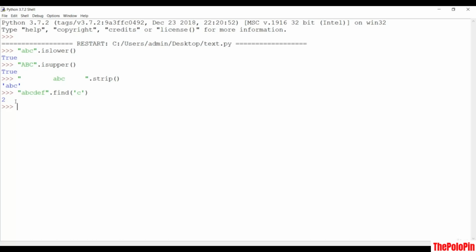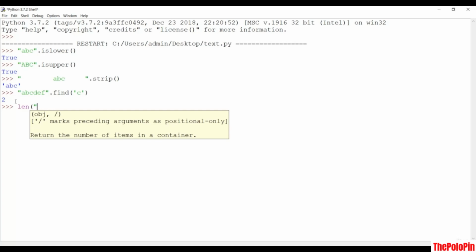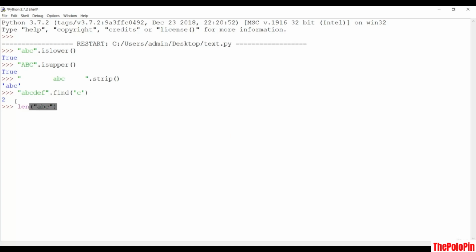You can also see the len method, which is going to take any object. So if I do this, then you are going to get the length of the string object over here, which is 3, as it has 3 characters. So these are some methods which are quite handy in the case of the string. We have covered a lot of things in the string part.